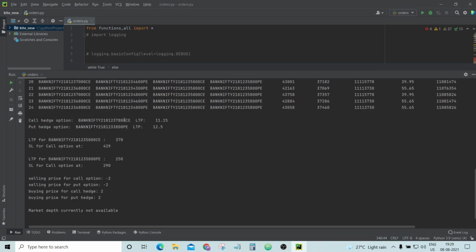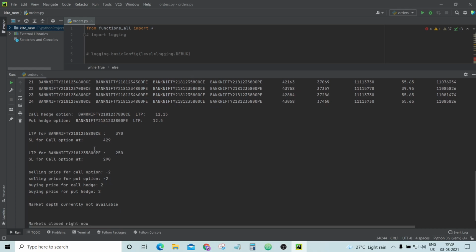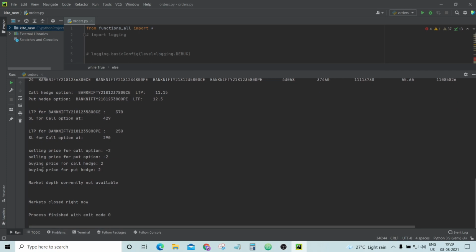So here it has decided that it will take these two hedges, and it is showing the LTP for those hedges and the straddle as well. Then it shows what selling price and buying price we'll be using. Currently the markets are closed, so the market depth information is not there.